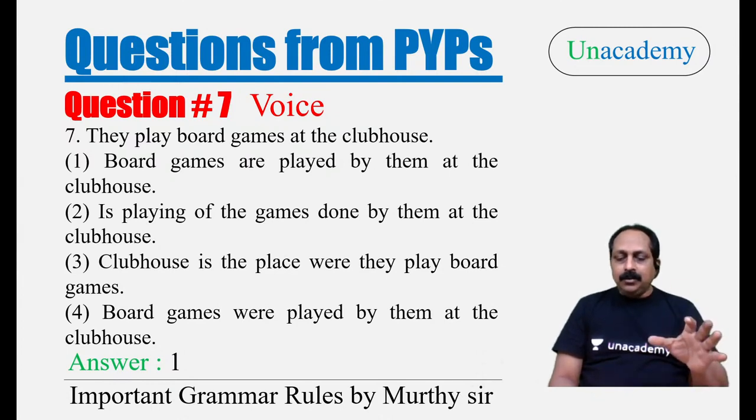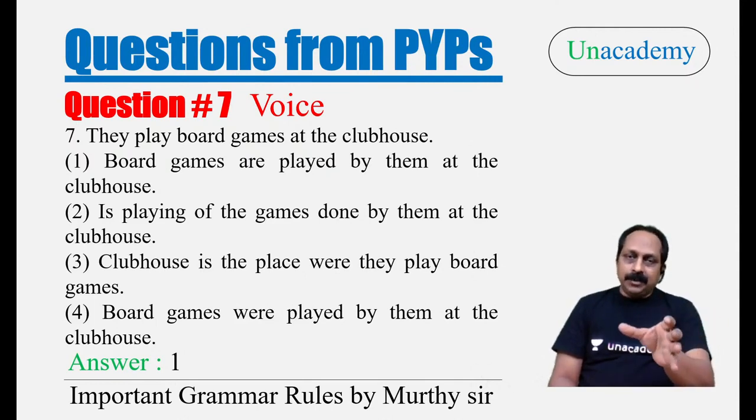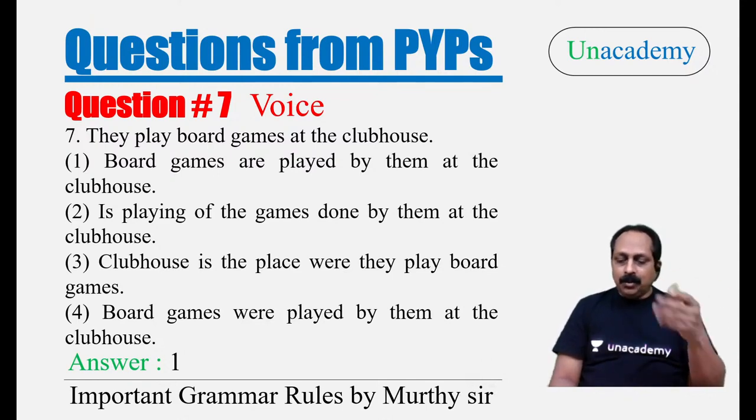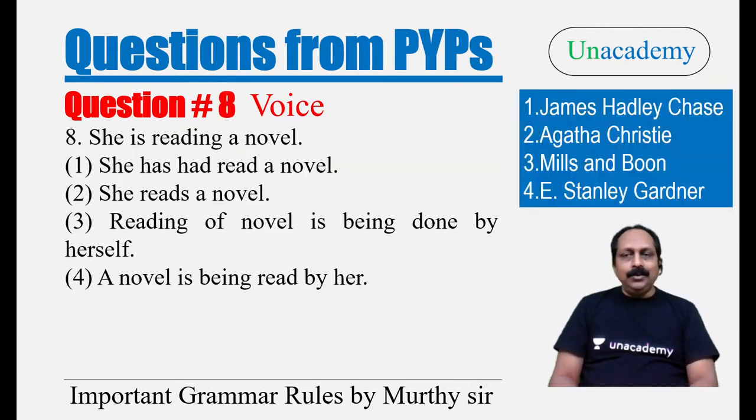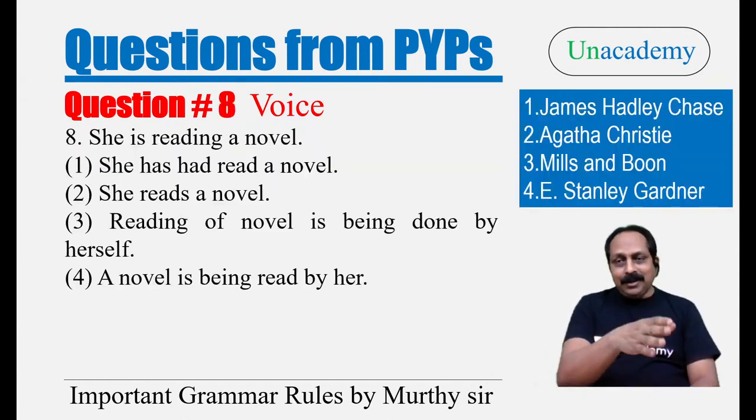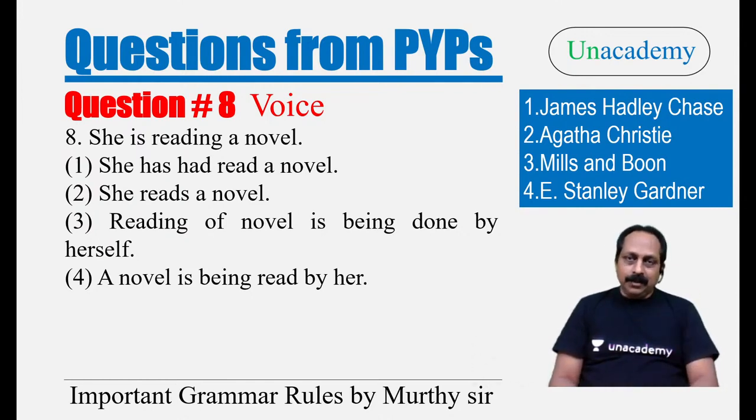See, when it comes to passive voice or reported speech, try to use some clues. They play board games. Board games is the object, that becomes a subject. How many options begin with board games? Only two. Don't consider the remaining two, save your time. Now let us go to the next. First you look at the question, don't look at the blue box. Look at the question, try to change. She is reading a novel.